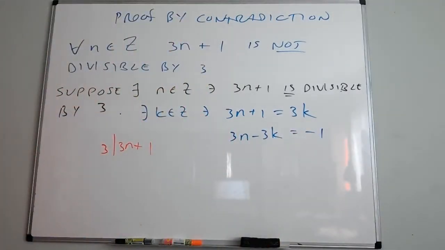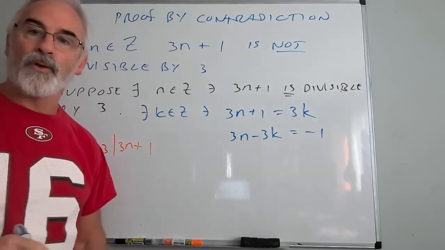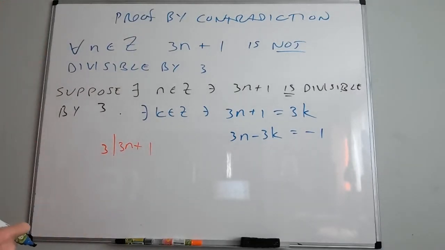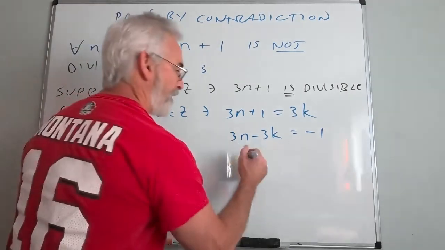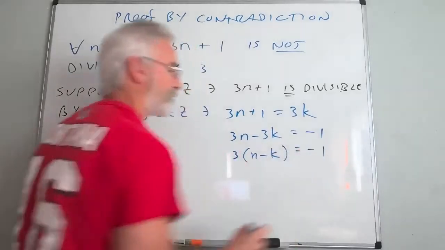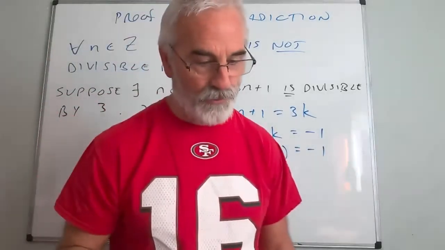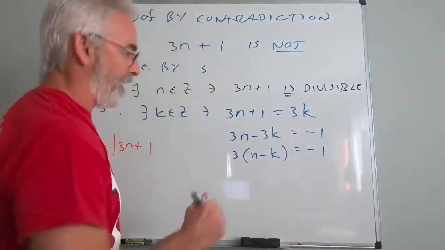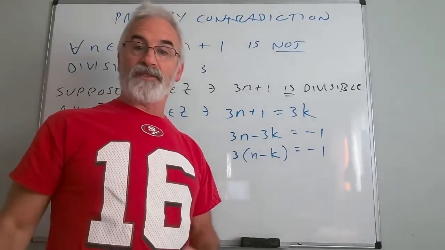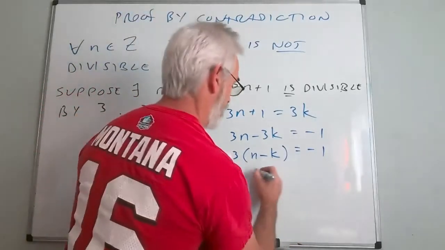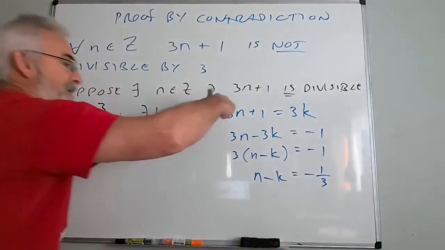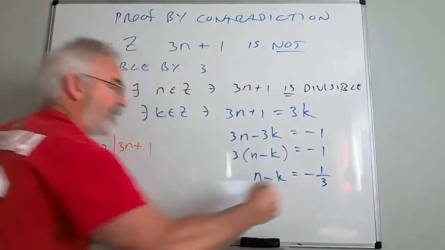Okay, I just used the addition property of equality, which says if you add the same quantity to both sides of an equation, you preserve the equation. So I just added -3k minus 1 to both sides. Now, if I factor this, okay, that's all I did. I factored. So this is an algebraic thing that you don't really have to go into great detail. And finally, the multiplication property of equality says if you multiply both sides of an equation by the same non-zero value, you preserve the equality. So we know this. This is a simple algebra step. Okay. So if this is true, algebraically, we know that's true.